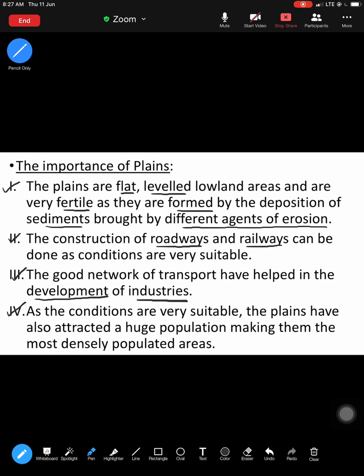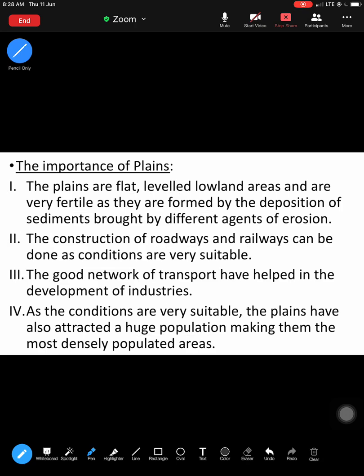And the last, as the conditions are very suitable, because they have fertile soil, a good network of transportation, and development of industry, plains attract a huge population. That is why they are the most densely populated areas in the world. Plains have rich fertile soil and good development of transport and industries. That makes them attract a lot of population, hence making them the most densely populated areas. So that is the importance of plains. How are plains important to us?